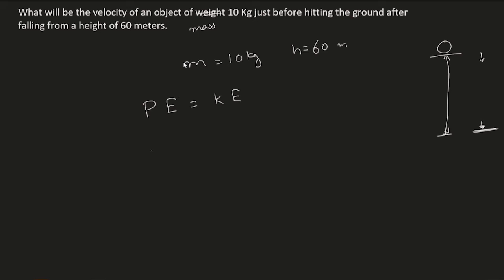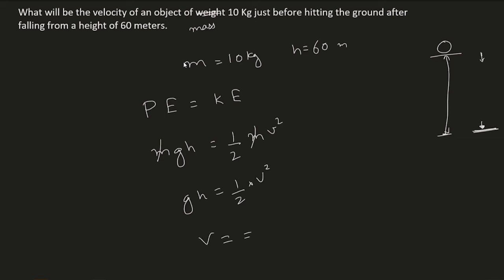So we know that potential energy is mgh, kinetic energy is half mv square. Mass and mass cancel, so that means that mass will have no impact on the velocity of the object. So that means that whatever size of an object you throw from above, it will have the same velocity. So velocity utni hi rahegi. So here we get gh is equal to half v square.